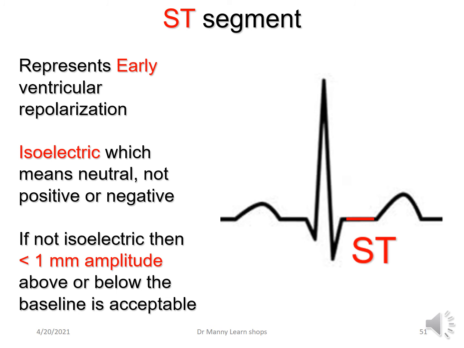Now, if it's not isoelectric, then it's allowed to be a little bit elevated above the isoelectric line or below the isoelectric line, but not more than 1 millimeter. In actual fact, it has to be less than 1 millimeter in amplitude. And if that's the case, it's acceptable. If not, if it's more than 1 millimeter, it's pathological, most likely.